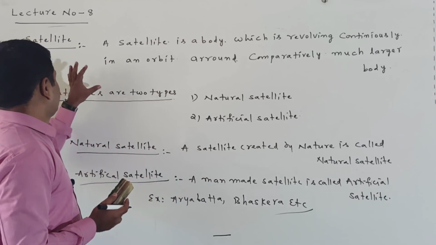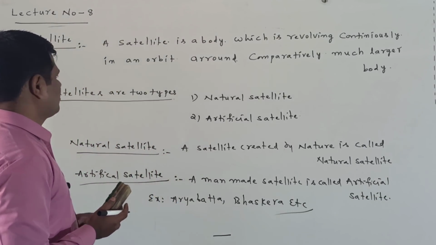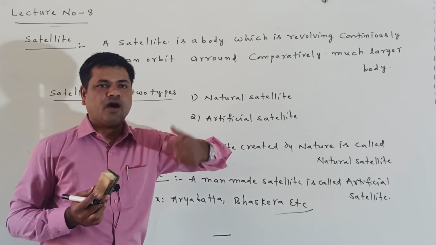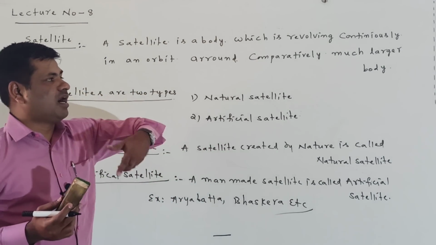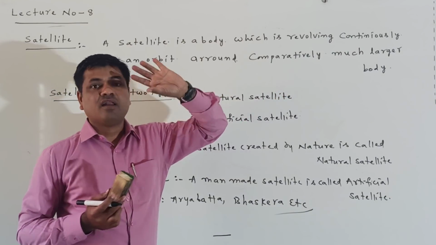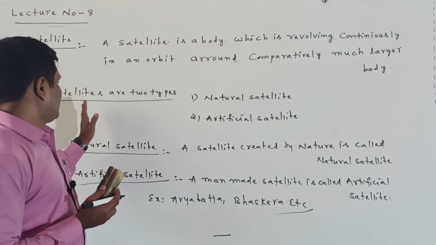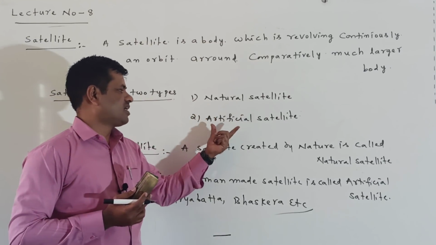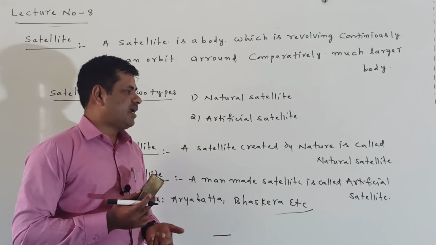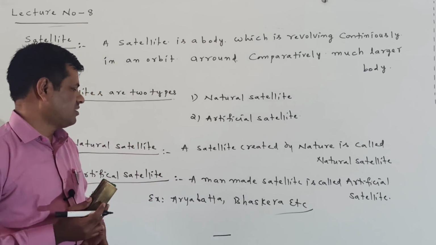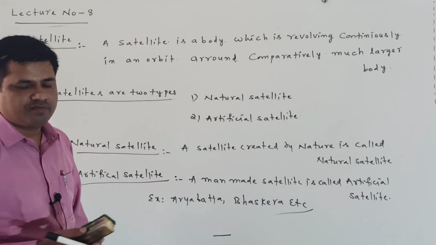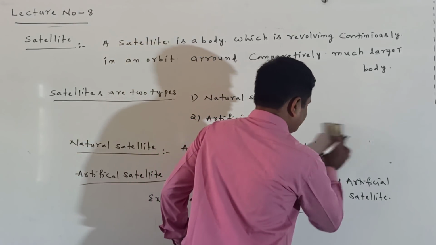Right, this is the total discussion about the satellite. A satellite is a body which is revolving continuously in an orbit around another body, which is a larger body. Satellites are two types. One is called a natural satellite, another one is called an artificial satellite. A satellite created by nature is called a natural satellite. Man-made satellites are called artificial satellites. Right.